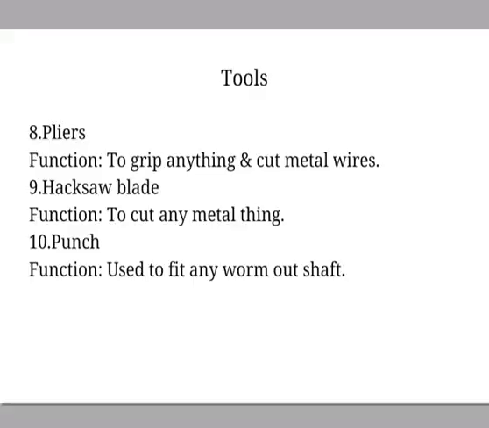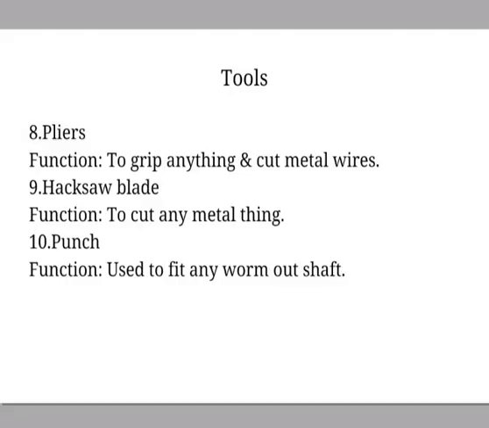Next one is the plier. The plier has two to three types. The long nose plier has a long nose, and it is used to hold small articles, like the small nuts of the machineries, because of that its nose is long. Then the side cutting plier is used for cutting the wires as well as for removing the insulation. And the cutter is used for cutting wires or metal sheet. For that purpose we have to use the cutters.